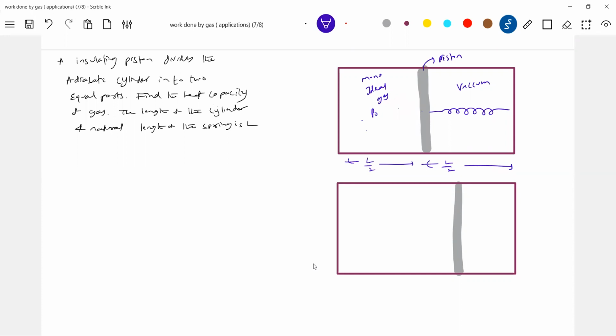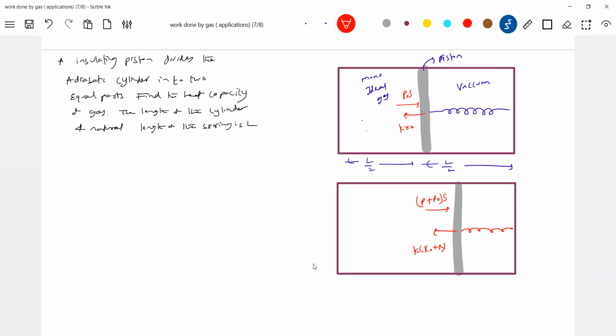Initially the spring is compressed, so the spring force is Kx naught and the pressure force of the gas is P naught S. Now if I supply heat, the gas expands and the spring gets compressed further, so the spring force is K(x naught plus x), balanced by (P plus P naught) times S, as the pressure is incremented.